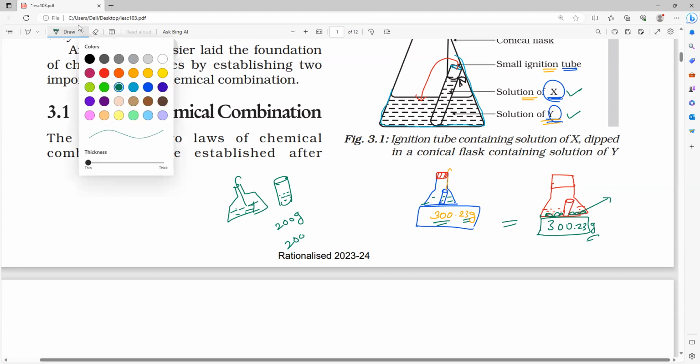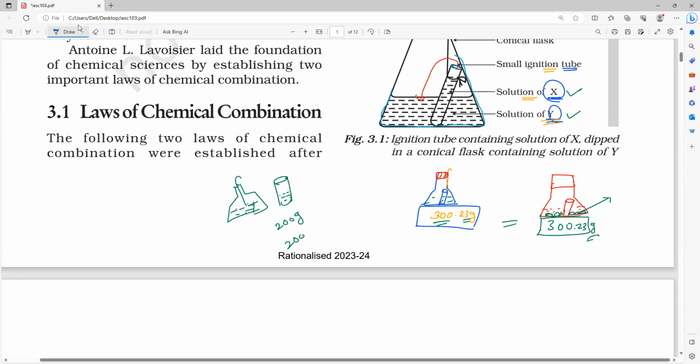Yes, sir, that's what I'm asking. But we don't want that, because we are not considering the reactants' individual masses. We are putting the test tube directly inside this. I am not giving you how much Y I am taking or how much X I am taking. I am not specifying it. Do you understand, Mari? Clear? You take some amount of Y and some amount of X, and put X in the test tube and Y in the flask. You just allow them to react. Do you understand what I'm saying, everybody? Are you clear, everyone?